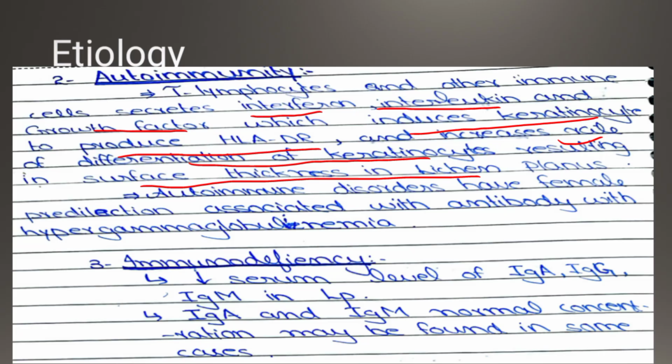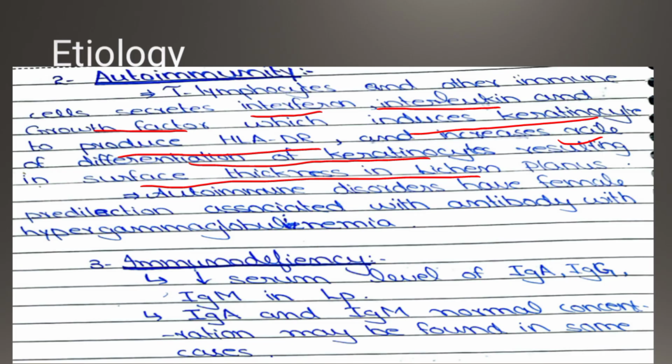Once again, repeat with me. There are T lymphocytes and other cells, they release interferon, interleukin, and growth factor. They induce the keratinocytes to produce or release the HLA-DR. What will the HLA-DR do? It will increase the rate of differentiation of keratinocytes, as a result of which there will be a surface thickening of lichen planus, and it is more common in women. And with this, they also have hypergammaglobulinemia.